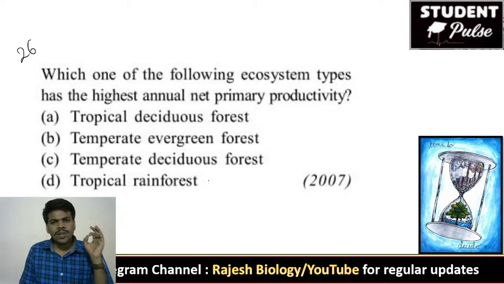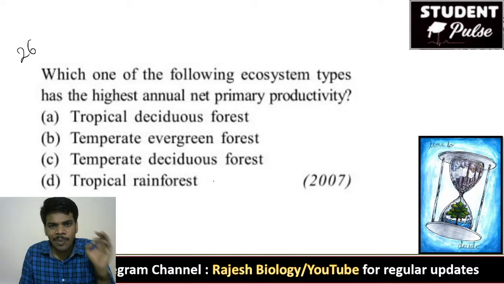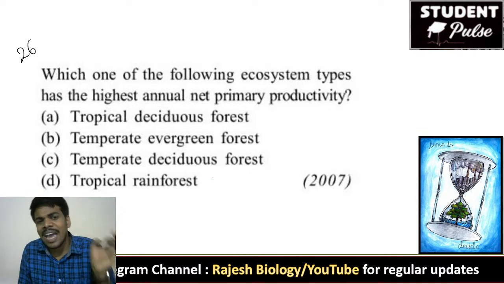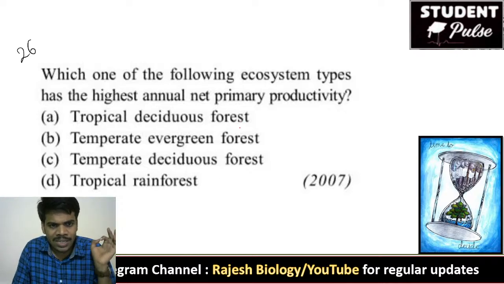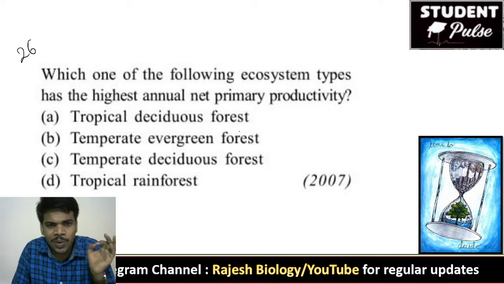Which one of the following ecosystem types has the highest annual net primary productivity? Tropical deciduous forest, temperate evergreen forest, temperate deciduous forest, tropical rainforest.